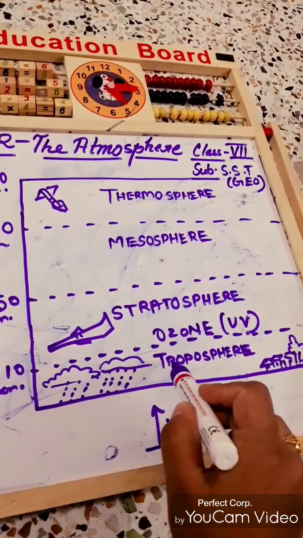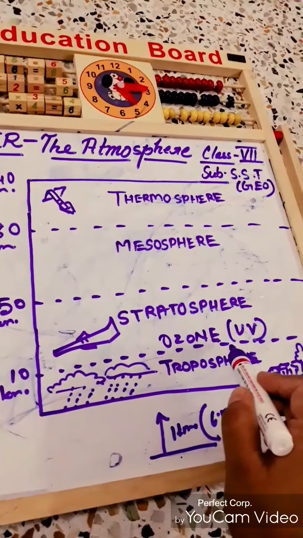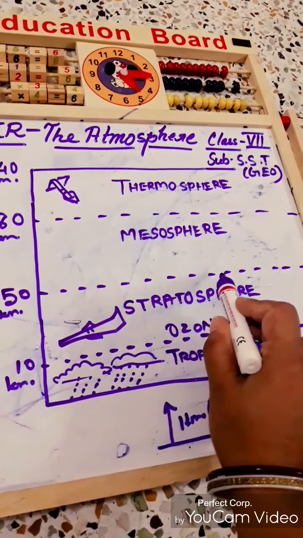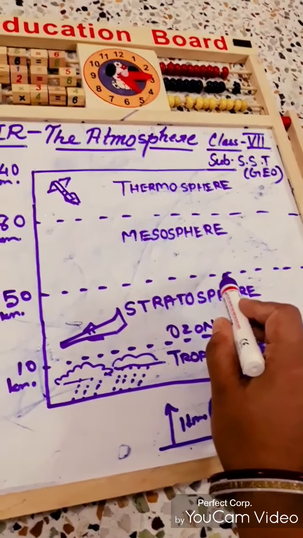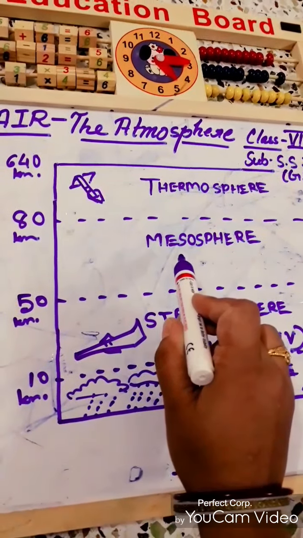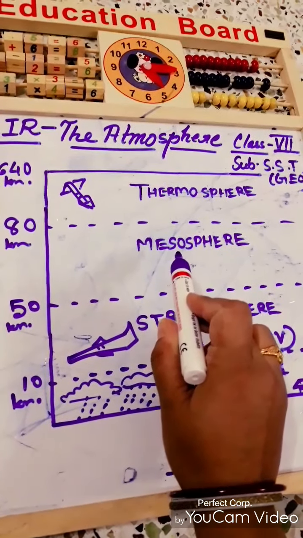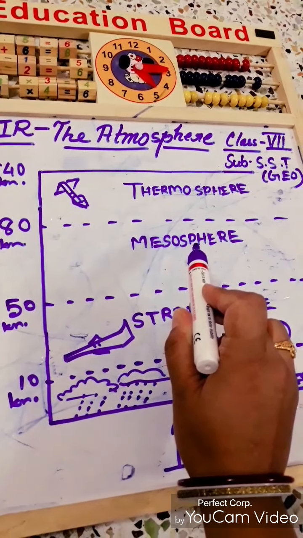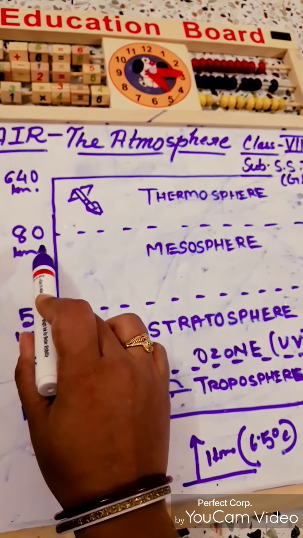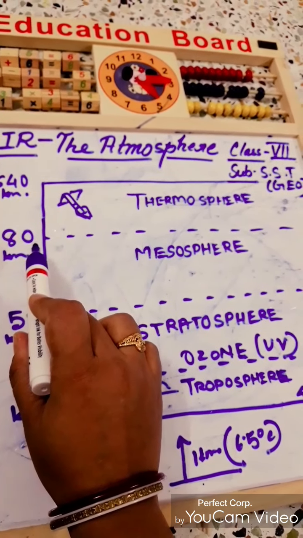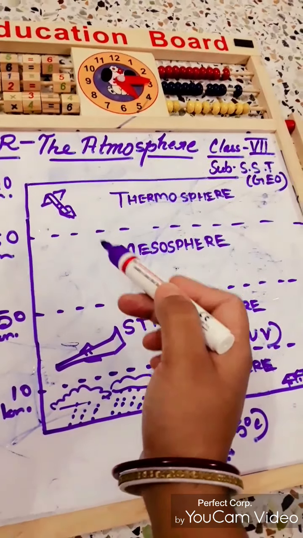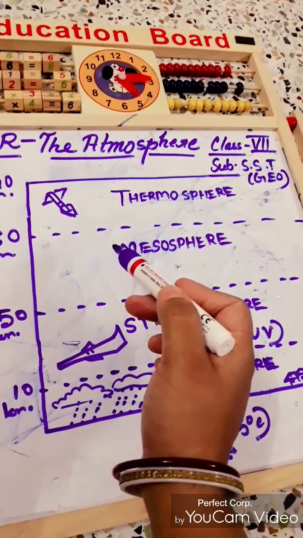Likewise, the upper portion of the troposphere is known as the tropopause, and the upper portion of the stratosphere is known as the stratopause. Okay. Next, our third layer, which is known as the mesosphere. The third layer of the atmosphere is the mesosphere, and it extends from around 50 to 80 kilometers. In the mesosphere, the temperature starts decreasing once more, and meteoroids, that is rock fragments,